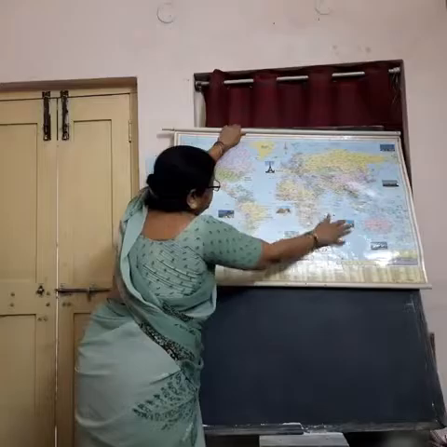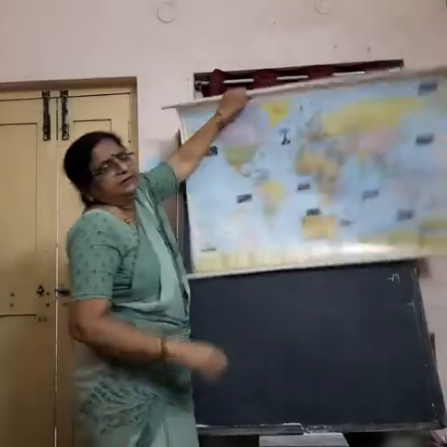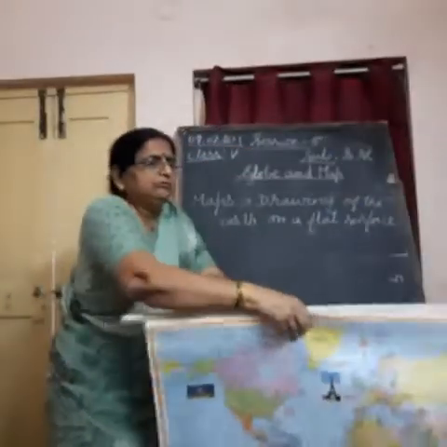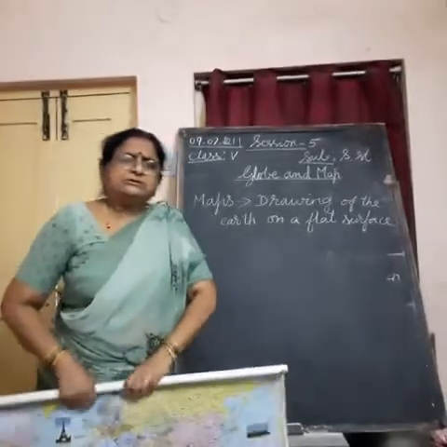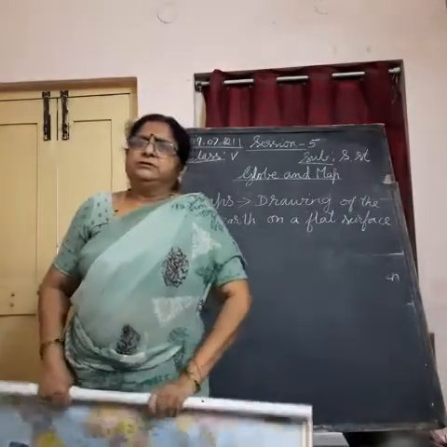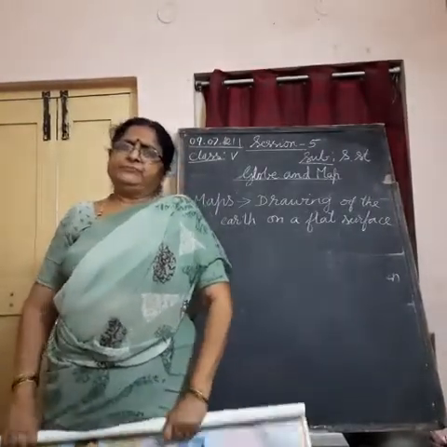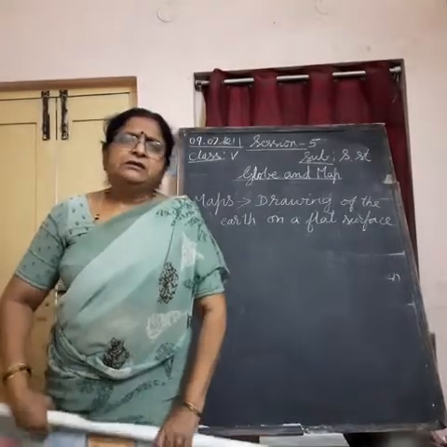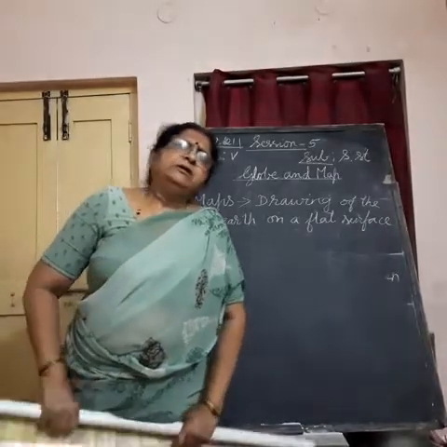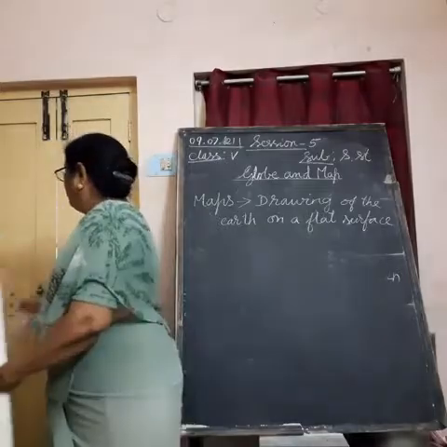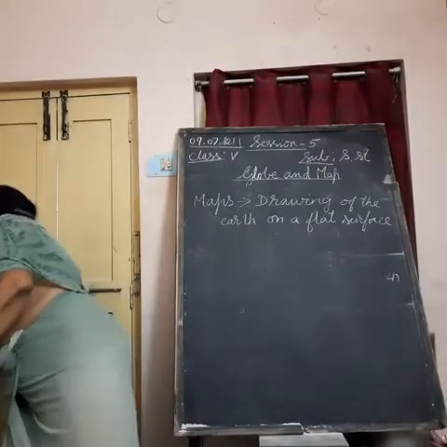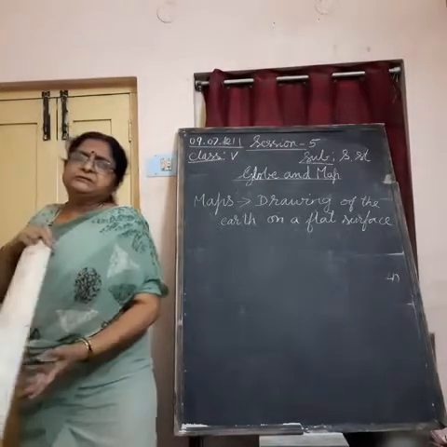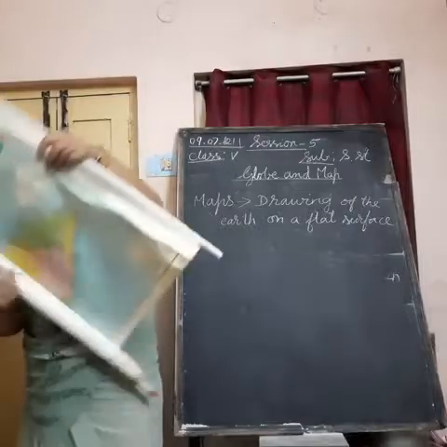All continents and all oceans can be seen here. Understand? So, this map shows us the whole world. Whereas, we can even draw the map of one single country, or one single continent, or even one single city, or one single state also.